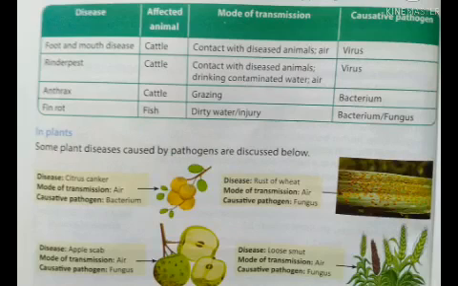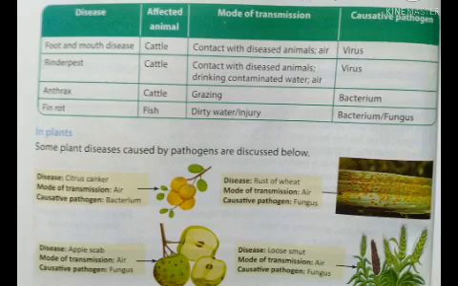In animals, some diseases caused by the pathogens are listed in Table 2.2. This also you have to learn. The disease is foot and mouth disease. Affected animal is cattle. The mode of transmission is contact with a diseased animal or through air. Causative pathogen is virus. The disease is Rinderpest. The affected animal is also cattle. Mode of transmission is contact with the diseased animals, drinking contaminated water or air. Causative pathogen is virus.